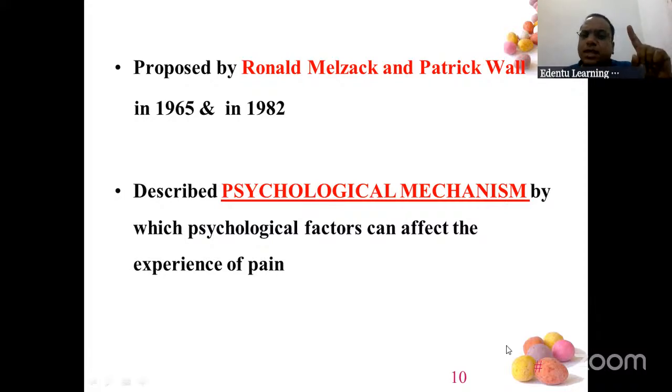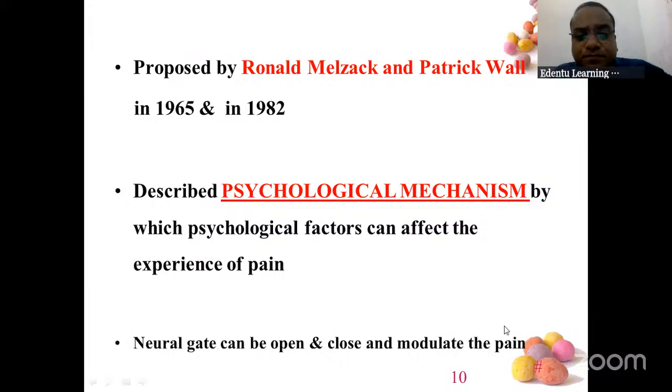In the same way, the same result comes for two people. Suppose it's a fail: one student takes it very positively and studies very hard for the next exam, another person goes into depression. Same result, same impact, but two different responses. So it's all based on psychology. So this gate control theory is also based on psychology.